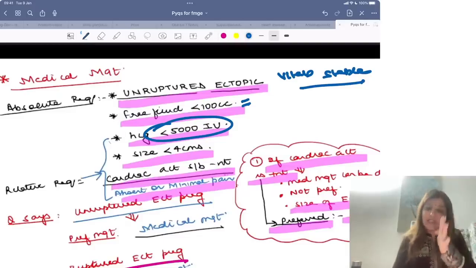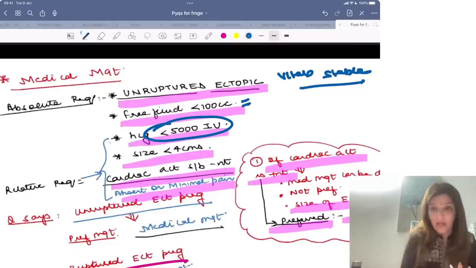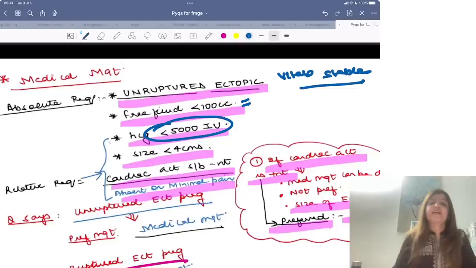Apart from this, HCG levels should be less than 5000, size of the ectopic should be less than 4 centimeters, cardiac activity should be absent, and there should be no pain. Now, as far as cardiac activity is concerned, it is a relative requirement. If cardiac activity is present and your patient says that I want to get a medical management done, you may do a medical management, but we prefer surgical. Why do we not prefer medical? Because of the chances of failure of medical management. If cardiac activity is present, there are high chances of failure of medical management.